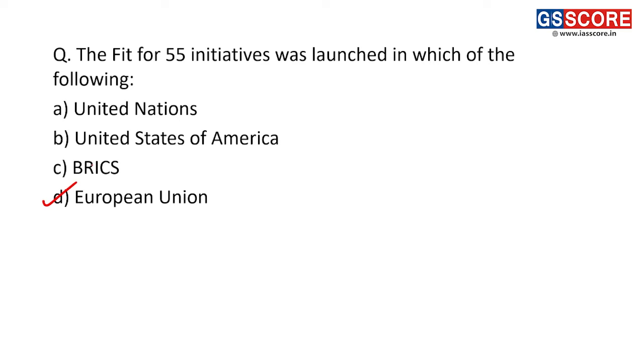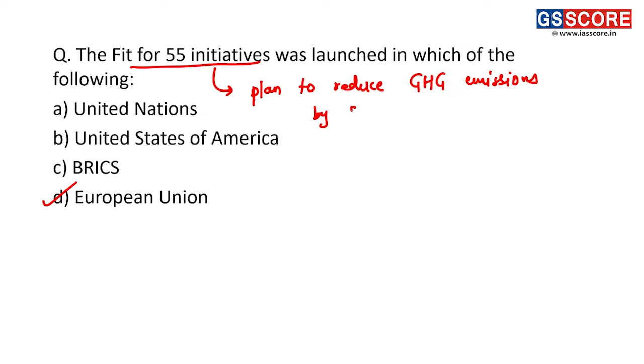So Fit for 55 is the European Union plan to reduce GHG emissions by 55% by 2030. By 2030, greenhouse gas emissions should reduce by 55%.